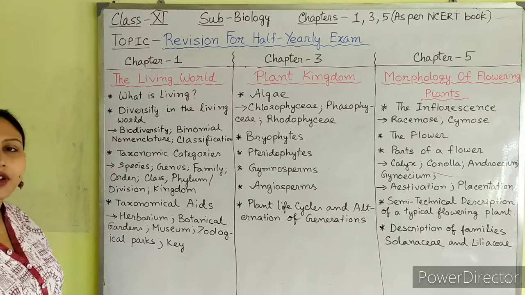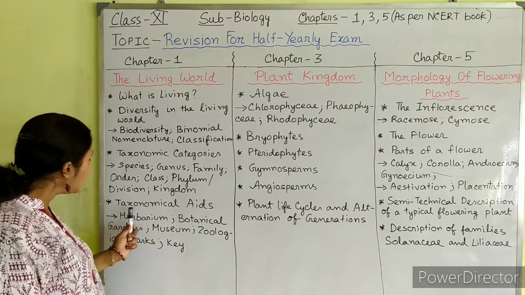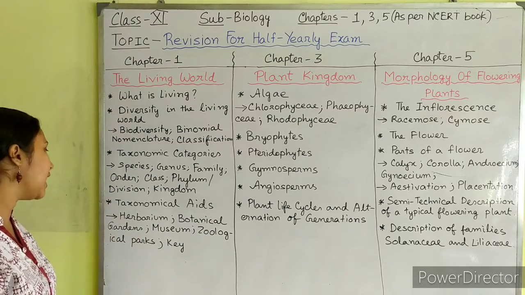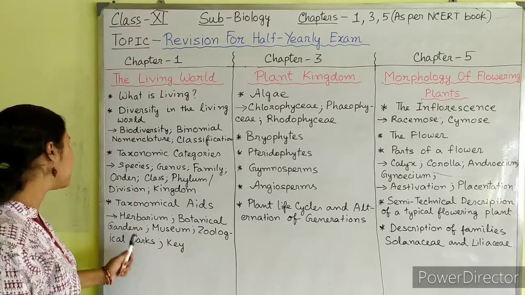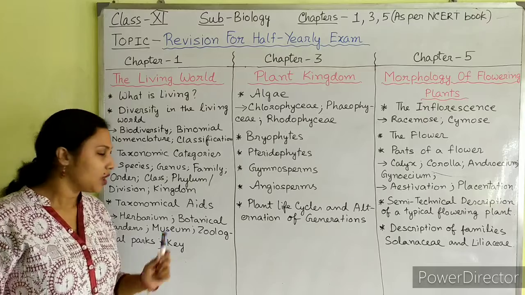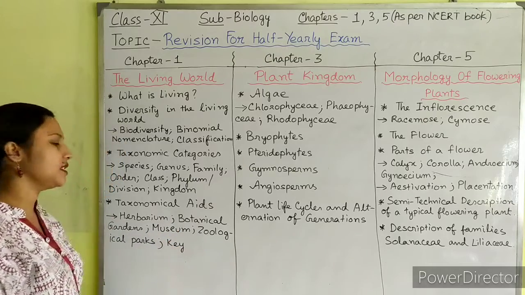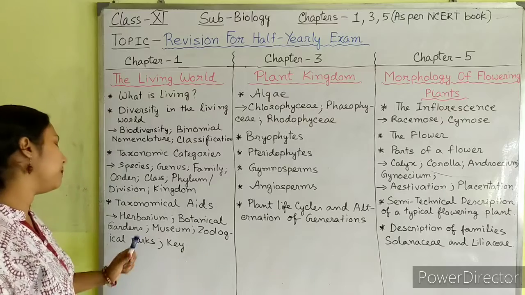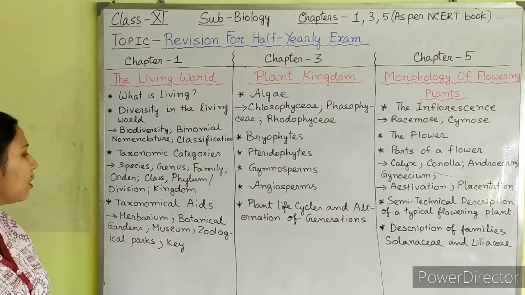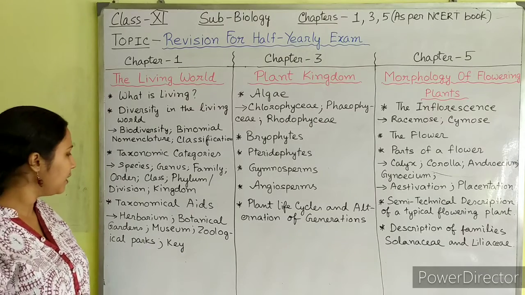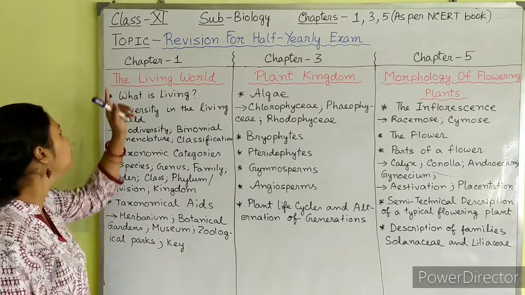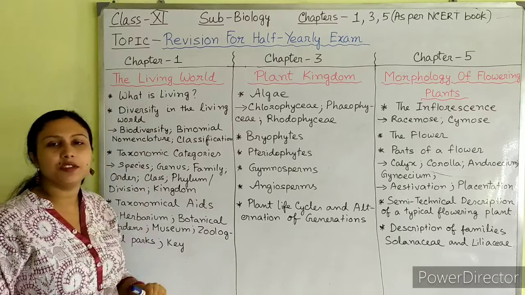Next, in this chapter we have also learned about taxonomical aids. Under this we have learned about herbarium, botanical gardens, museum, zoological parks, and about key. Okay? So these are the points which we have learned from chapter 1, the living world.